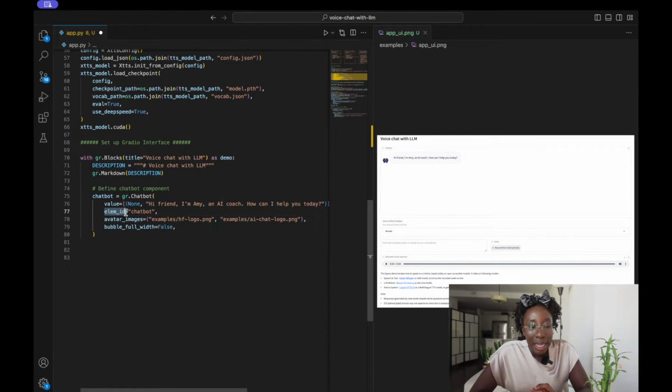We would then set the element ID to chatbot. For the avatar images, which are these really cute alien things, I have the logos to use in my examples folder. This would be the logo for the user, and this would be the logo for the AI chatbot. And lastly, we set the bubble full width to false. Once we have our chatbot defined, next would be to define the drop-down menu for the voice of the chatbot.